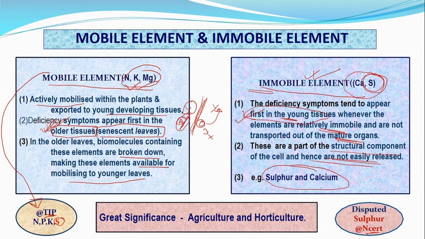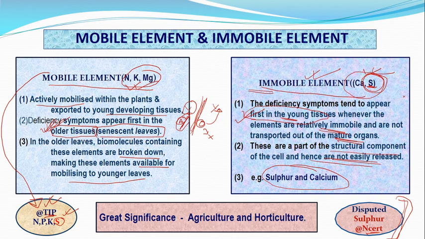In this chapter sulfur is written under immobile, but in the chapter Transport in Plants it is written as mobile. So always remember, the position of sulfur is really disputed according to our NCERT, but if it is asked, you will get the bonus marks. In general, sulfur is found to be very readily mobilized, not completely immobilized.